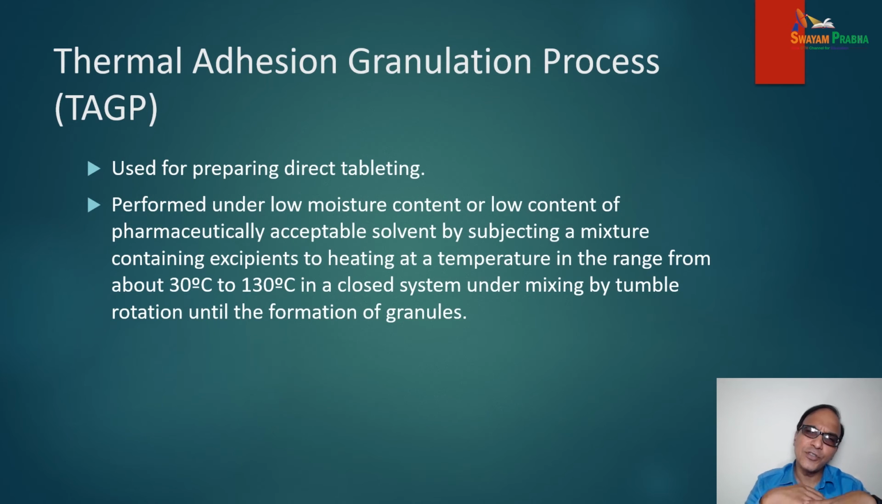Now moving to the thermal adhesion granulation process, TAGP. It is used for preparing direct tableting. It is performed under low moisture content or low content of pharmaceutically acceptable solvent, by subjecting a mixture containing excipients to heating at a temperature in the range of about 30 degrees Celsius to 130 degrees Celsius in a closed system under mixing or tumble rotation until the formation of granules.